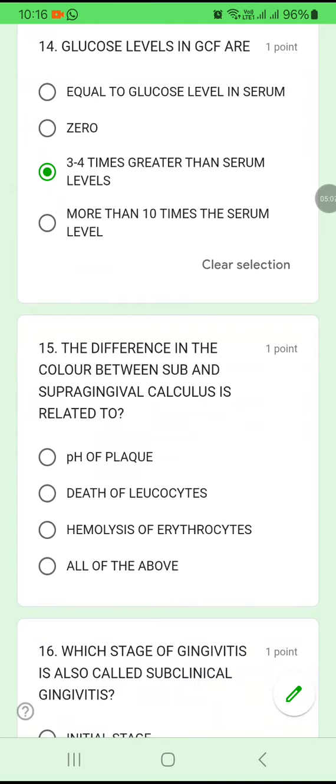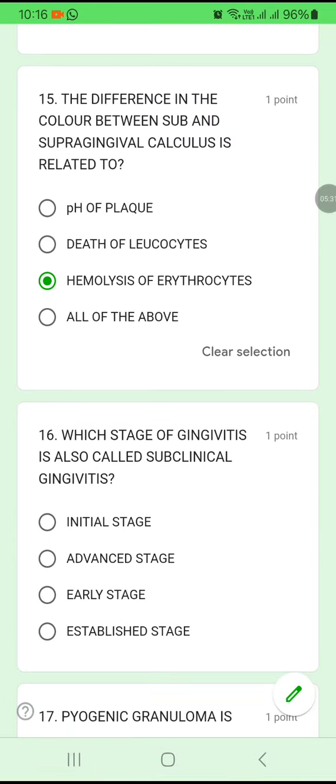Question number 15. The difference in color between the sub and supragingival calculus is related to what? The difference is in the pH of the plaque, the depth of the leukocytes, hemolysis of the RBCs, or all of the above. The one which causes a difference in color between the sub and supragingival calculus is the hemolysis of the erythrocytes. Option C.